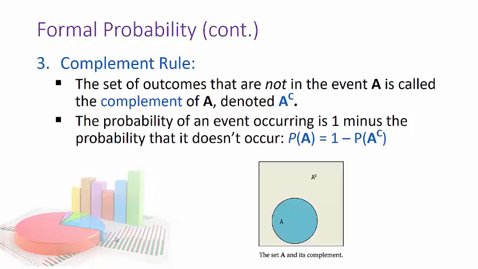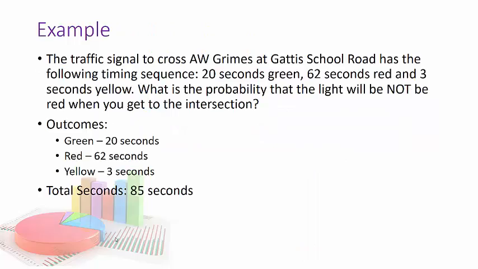Now there's the complement rule, which says the probability of something not happening, so the probability of not getting a red, would be the rest. It would be getting a yellow or a green. So the probability of an event occurring is 1 minus the probability it doesn't occur. Taking our example, we know the probability we just calculated is 0.729 or 72.9%.